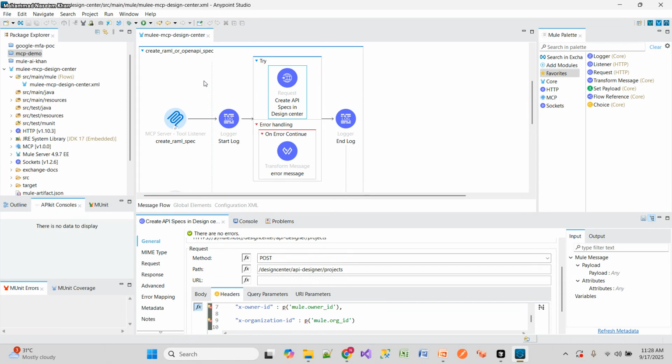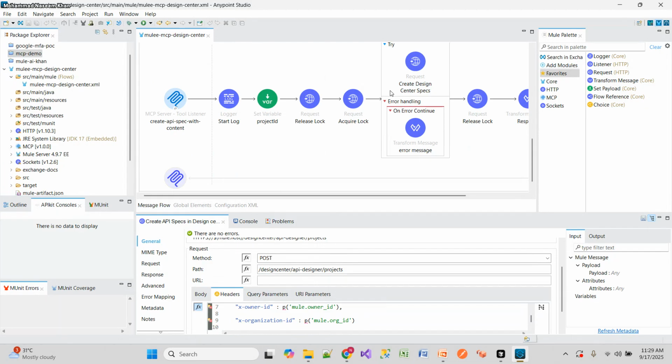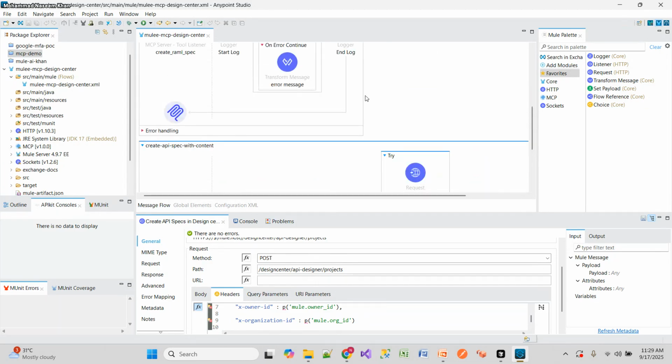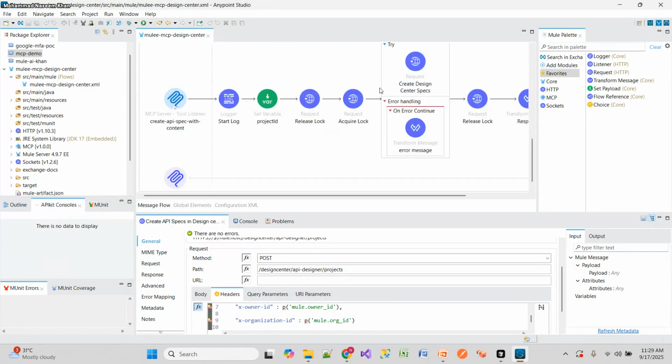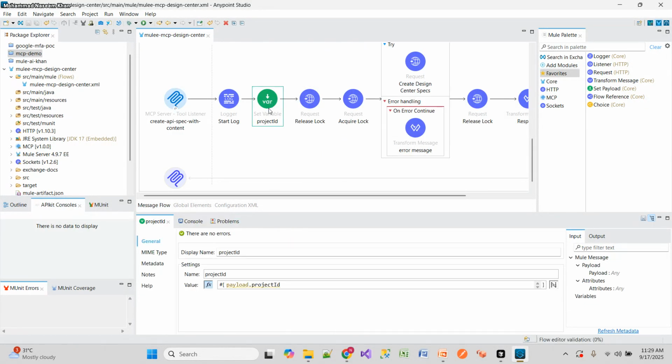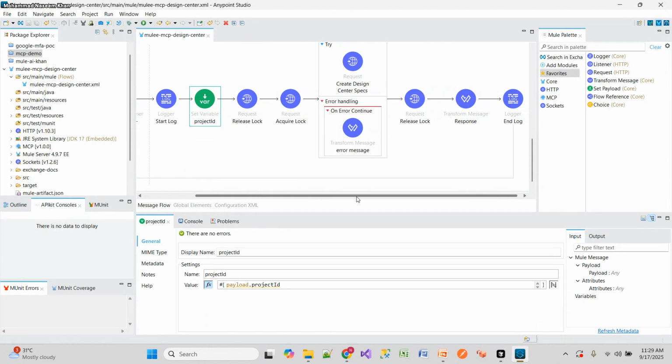So first, if it gets into this flow, it will create the project in Design Center, followed by this content. So after this it will give the response as a project ID, the created project ID. That project ID I have taken into this variable. And then you know that suppose in the same Design Center projects, if I have opened earlier, then you cannot edit at the same time.